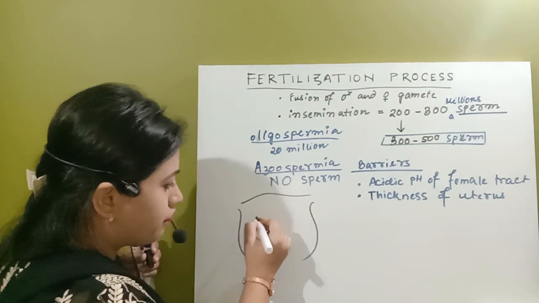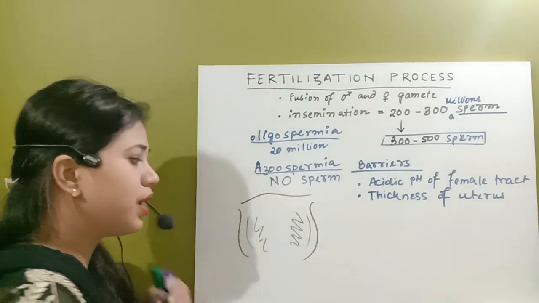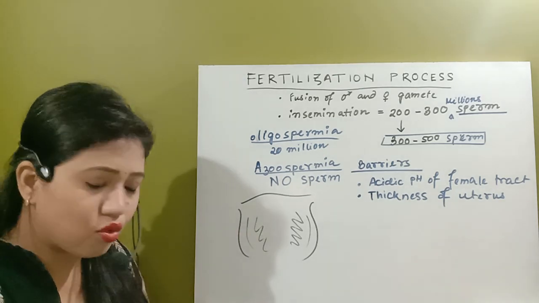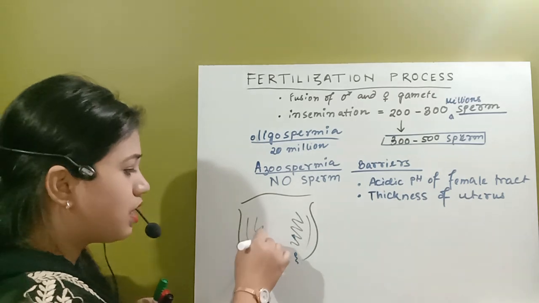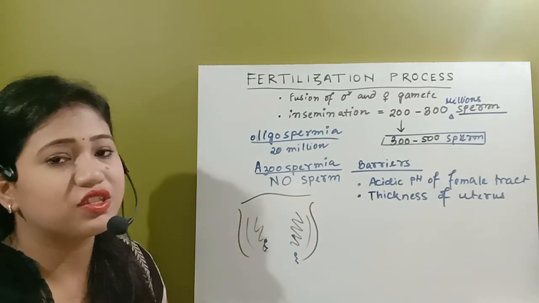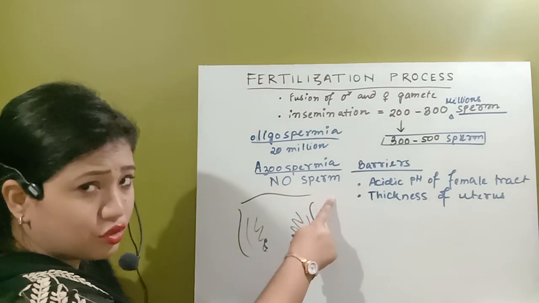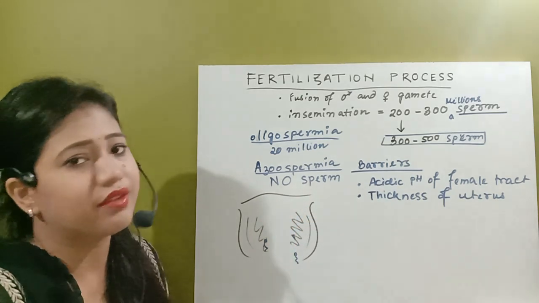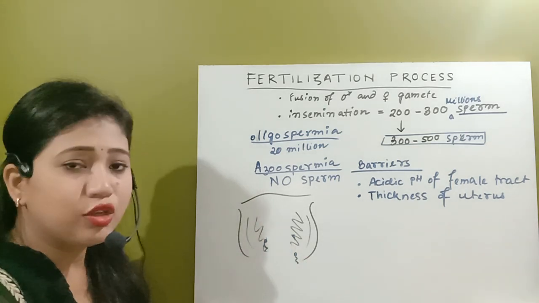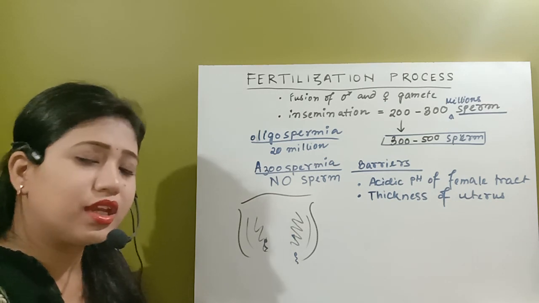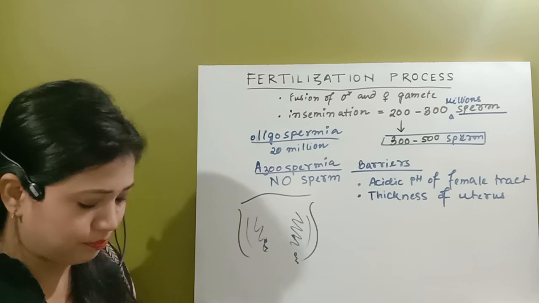The uterus has highly convoluted endometrium, and most of the spermatozoa are trapped in that region. So most of the spermatozoa will not even reach the fallopian tube, where the ampullary isthmic region is the site where fertilization occurs. Due to the thickness of the uterus and the endometrial lining, lots of spermatozoa are not able to reach the fallopian tube.